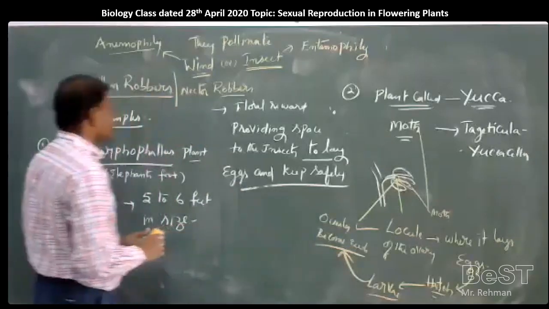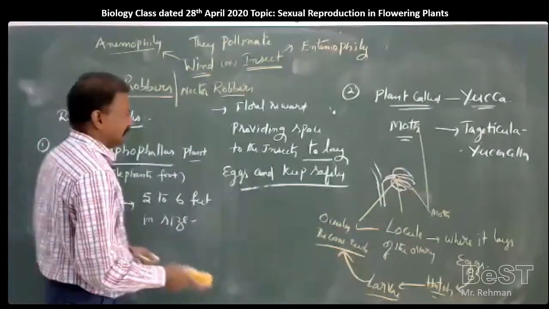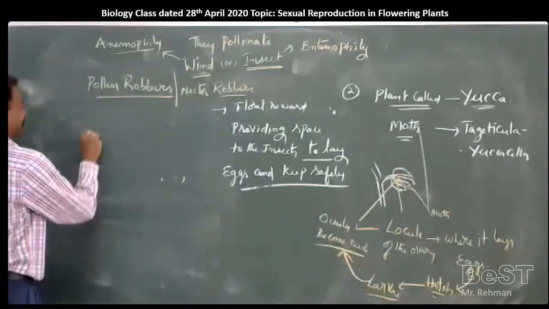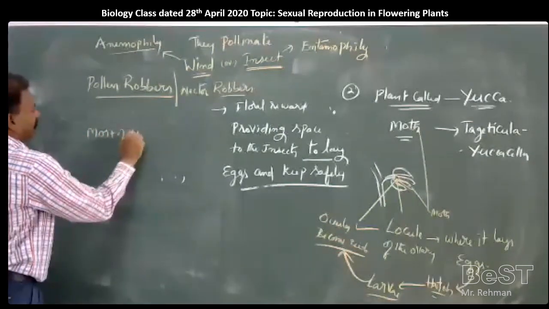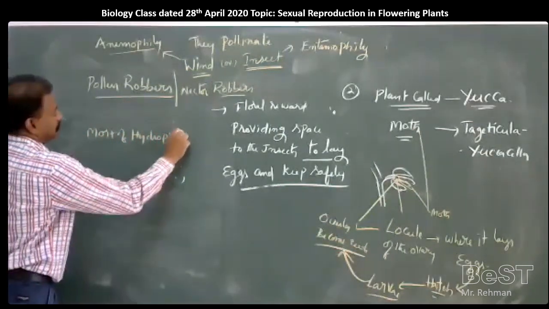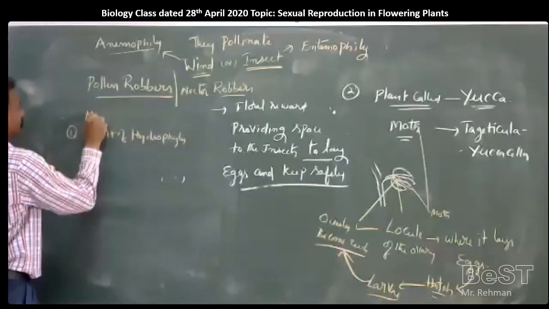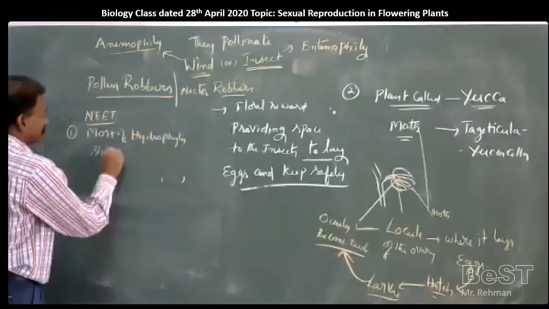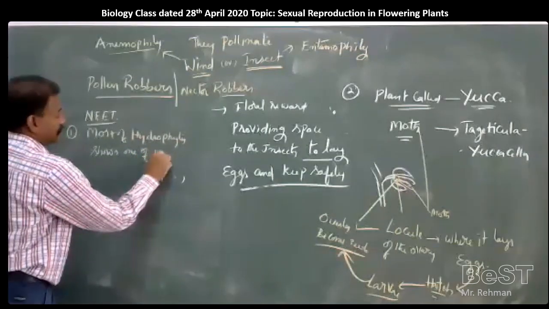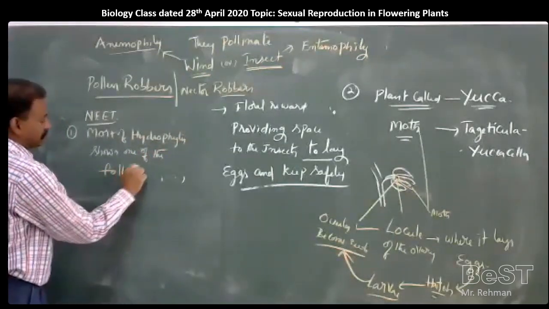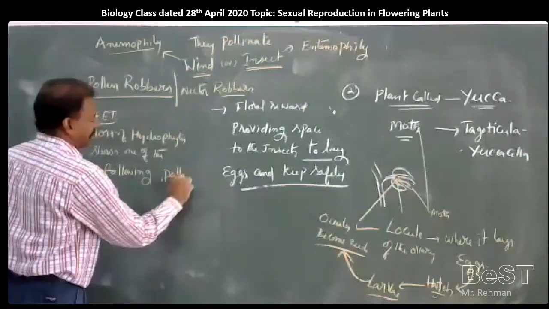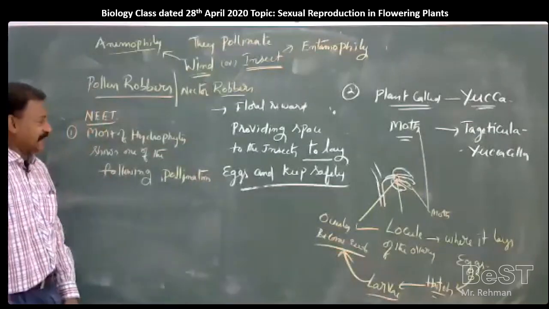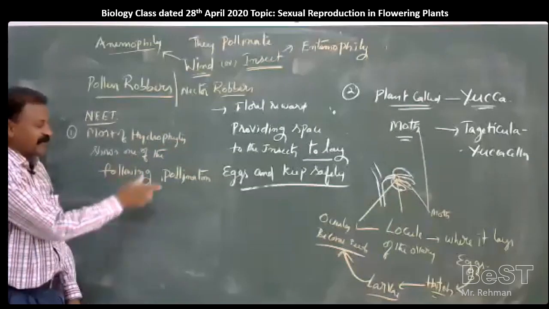One neat question: water pollinated plants, most of the hydrophytes, show one of the following pollination methods.